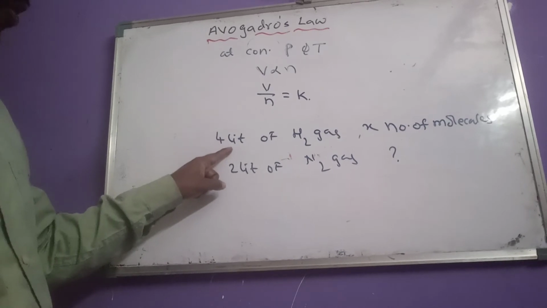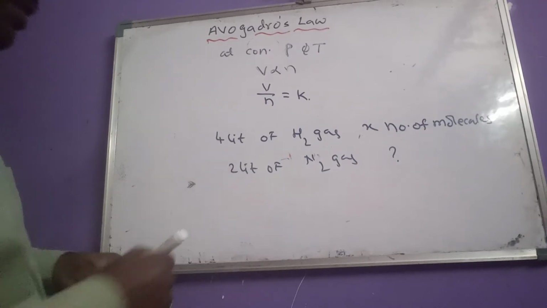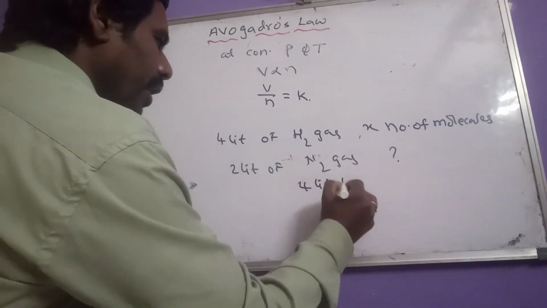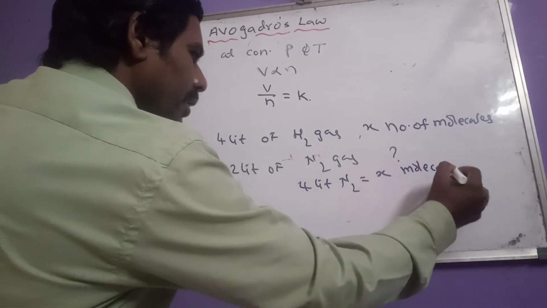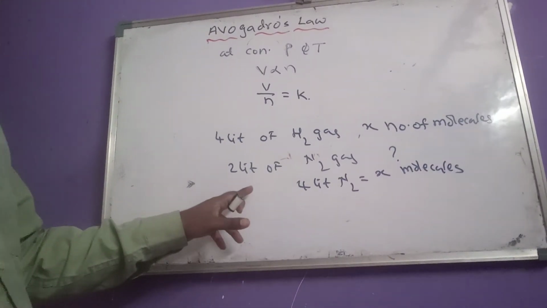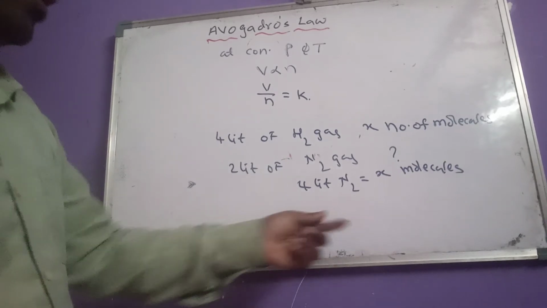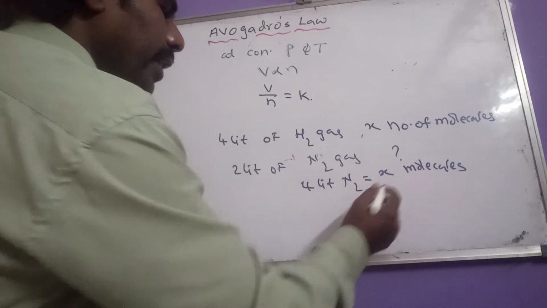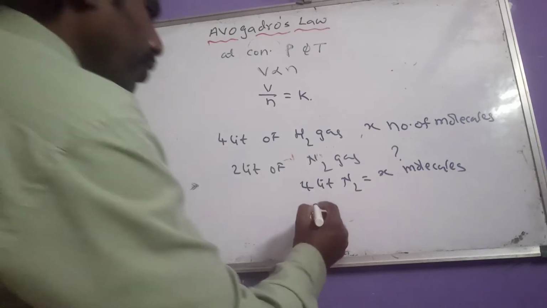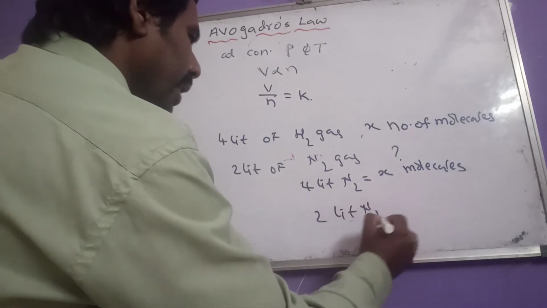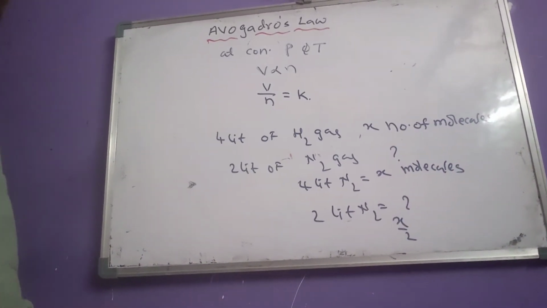As 4 liters of hydrogen has X molecules, 4 liters of nitrogen also contains X molecules. But our question is about 2 liters of nitrogen. If 4 liters has X molecules, then 2 liters of nitrogen contains X by 2 molecules.